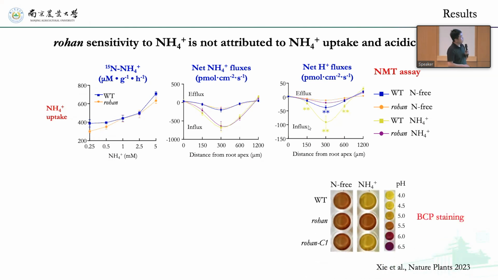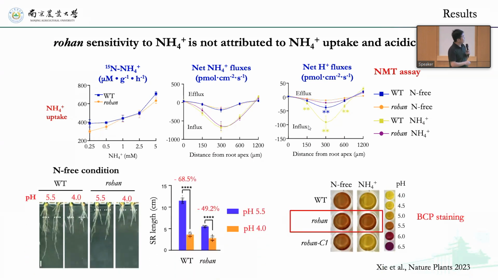This was also confirmed with BCP staining. So in this mutant, we didn't see changes of the root pH. And then we checked the phenotype. Actually, the root elongation in this mutant is also not really sensitive to pH.